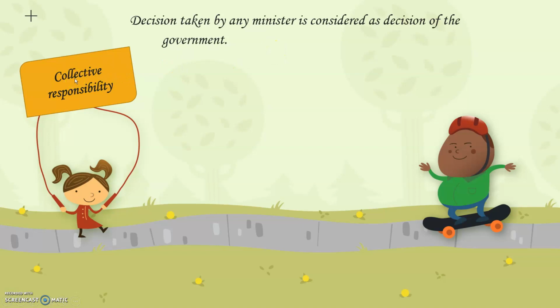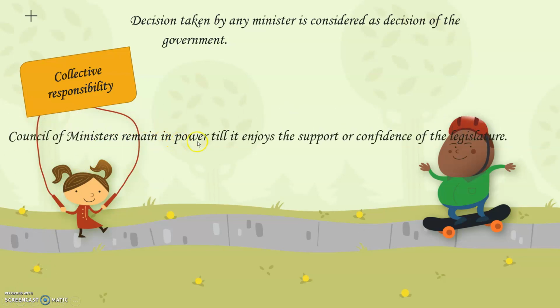It is the responsibility of the Prime Minister along with the Council of Ministers. So whatever new rule or law they make, they have to think thousands of times on it, and that is how they can change the law, and therefore it is called collective responsibility.